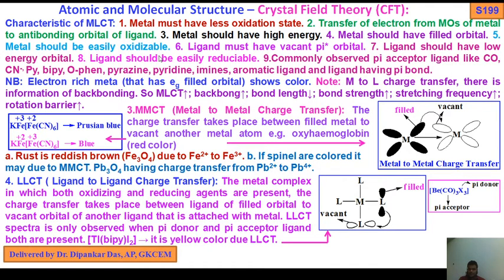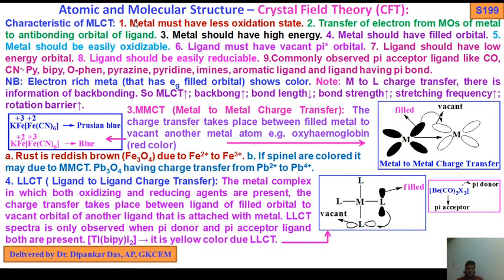And the ligand must have vacant pi star orbitals. The ligand should have low energy orbitals. The ligand should be easily reducible. Commonly observed pi acceptor ligands are CO, CN-, pyridine, bipyridine, phen, pyrazine, imines, aromatic ligands, and ligands having pi bonds. So these are the ligands responsible for MLCT, metal to ligand charge transfer.